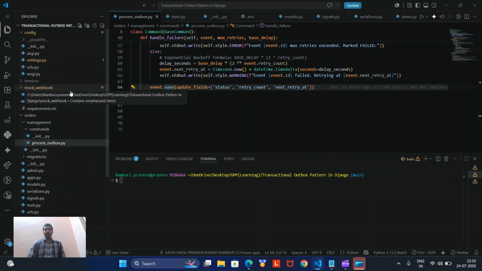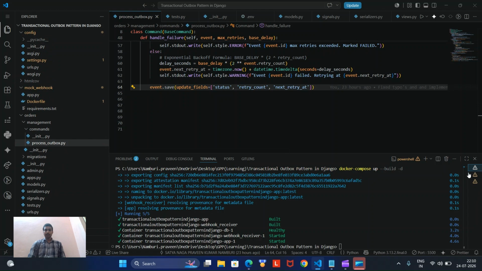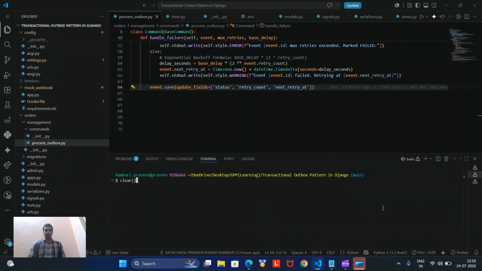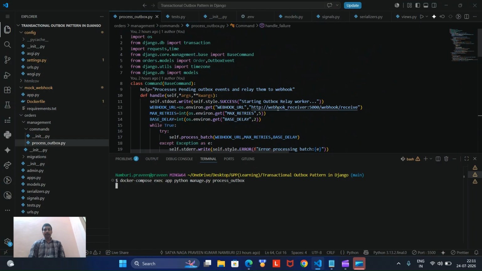So this is how I created a custom management command. So yeah, everything is running. As I already mentioned, this is the custom management command I have created. This is not a built-in command. You may say python manage.py startapp with your app name; those types of commands are built-in commands. This is our management command. See what it's printing. Yeah, started outbox relay worker. So this is the message we are printing in the terminal.